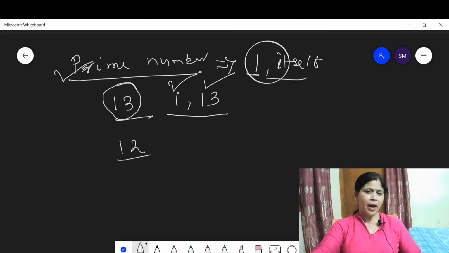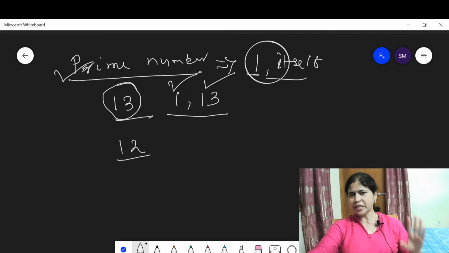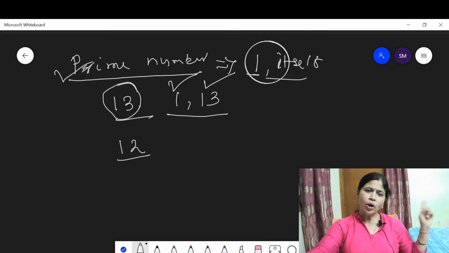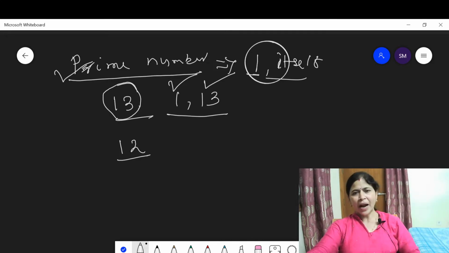They are not prime numbers. Only 2 is an even prime number. 2 is the smallest prime number. 1 is a special number. 1 is neither prime nor composite. And a prime number has as factors only the number itself and 1.